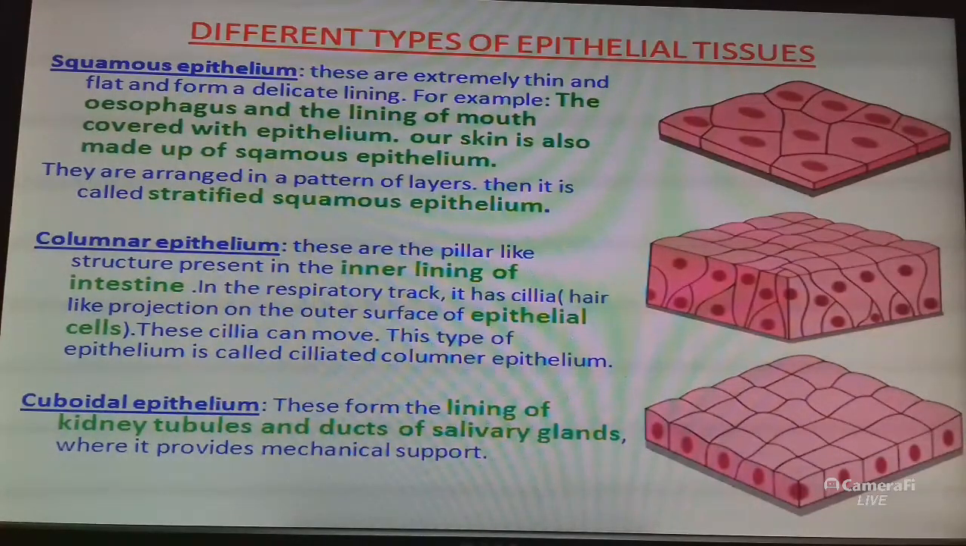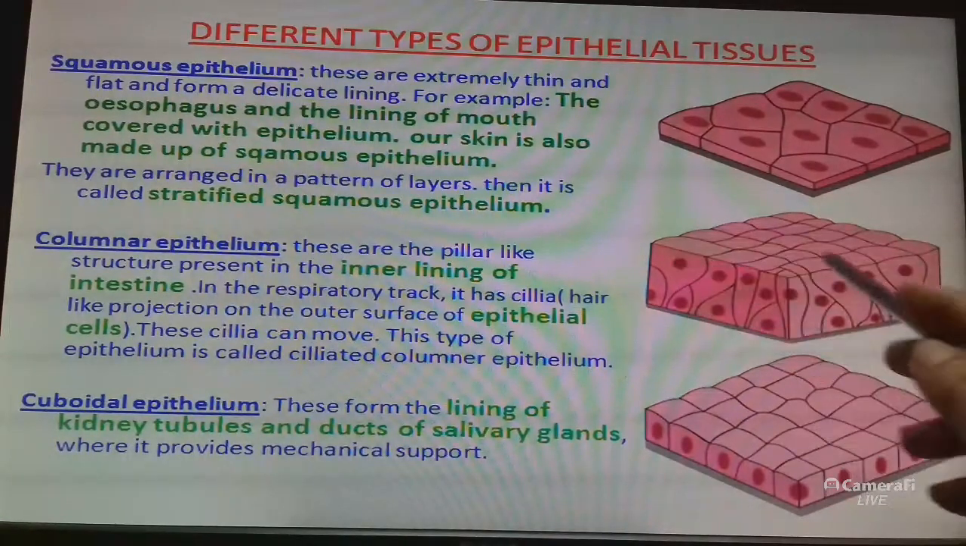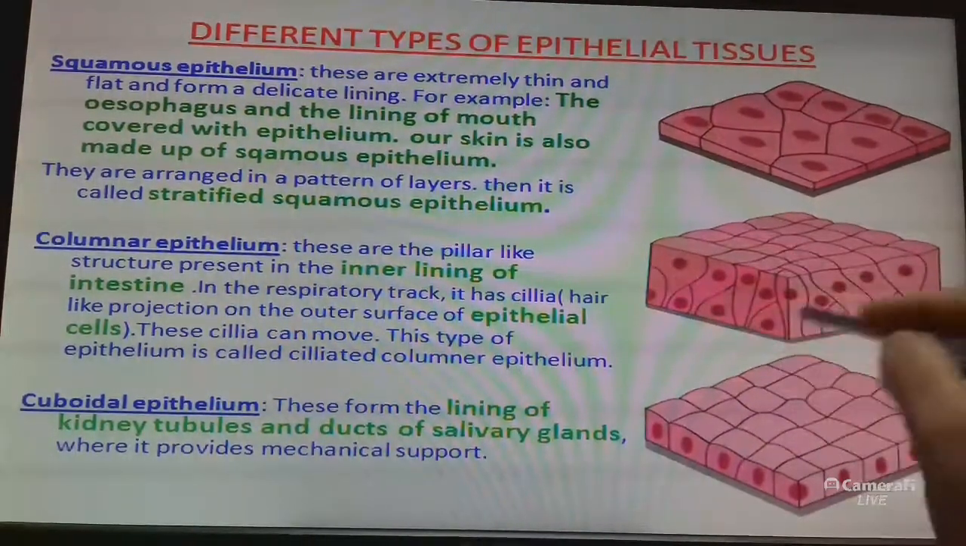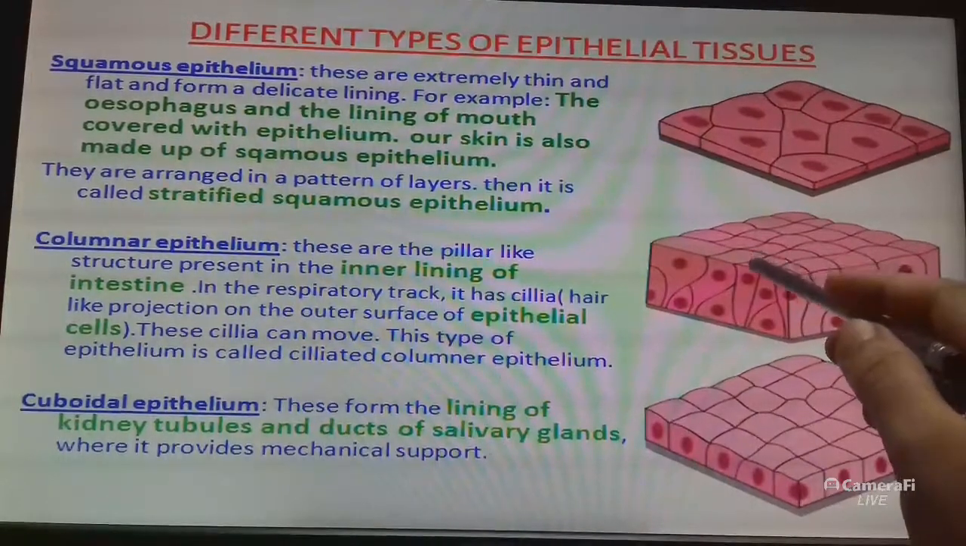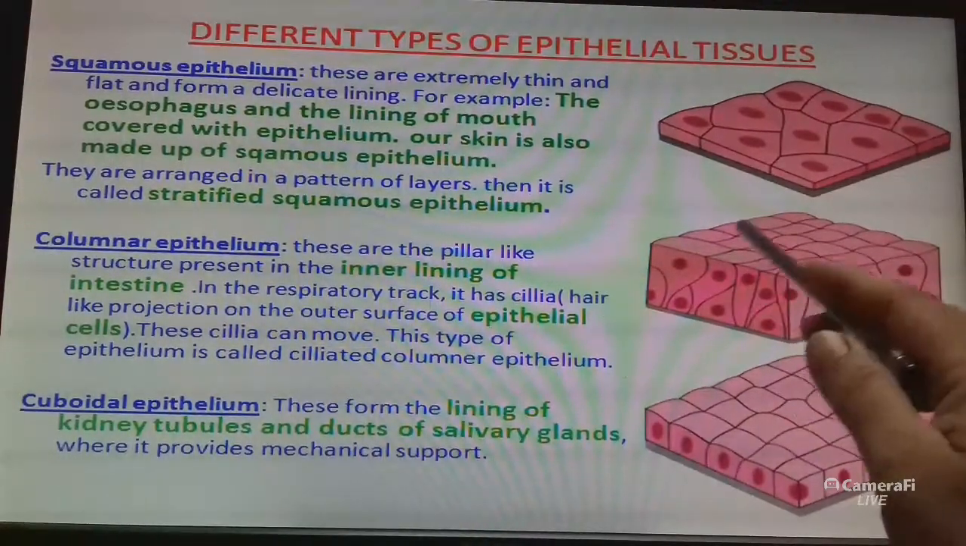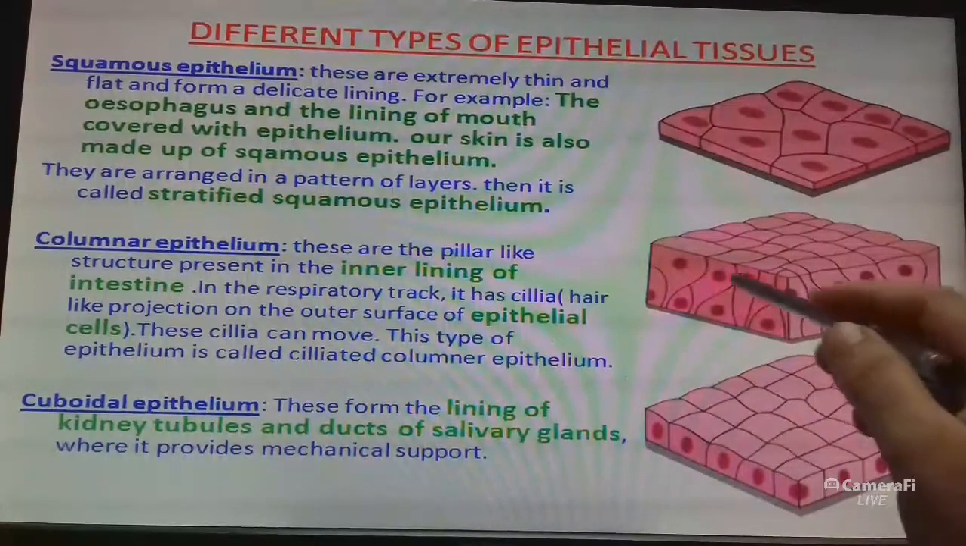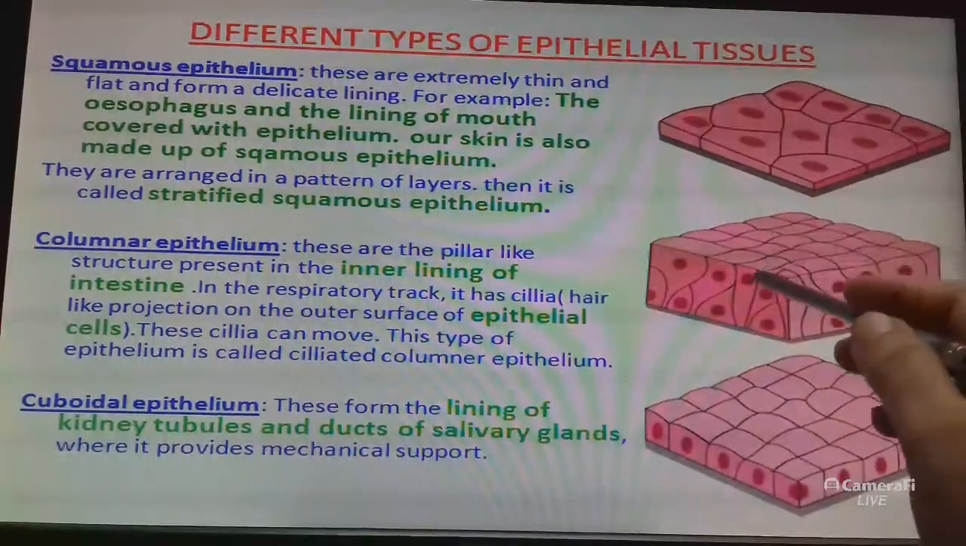And these cilia can move, and their movement pushes the mucus forward to clear it. This type of epithelium is called ciliated columnar epithelium. These are the columnar epithelium, pillar-like structures, and in the respiratory tract it has cilia. Then it is called ciliated columnar epithelium.